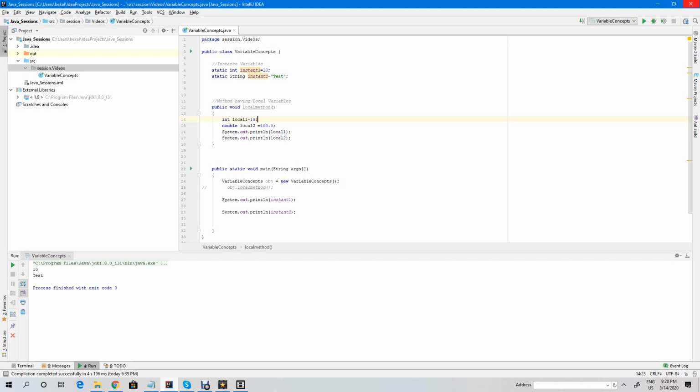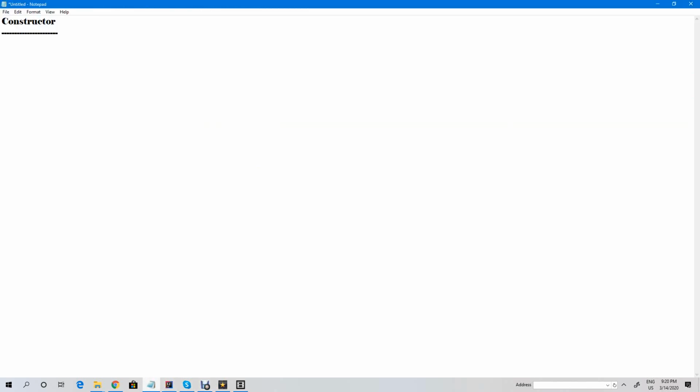Now today's concept is very, very important: we are going to learn about constructor. What is meant by constructor? What is the purpose of constructor? What is it doing in Java? That's what you are going to learn in today's class. A constructor is nothing but a block of code, a piece of code, that is used to initialize an object of the class. So the main purpose of the constructor is to initialize the object of the class.